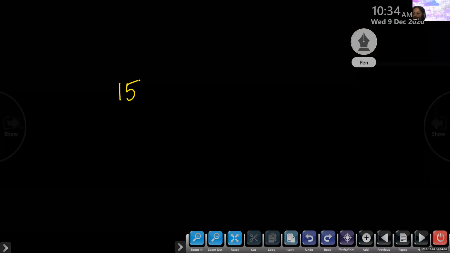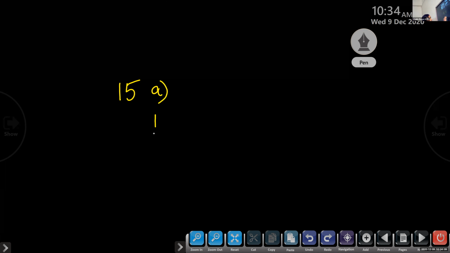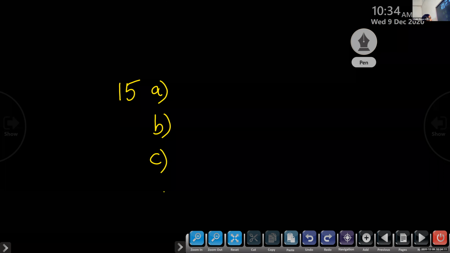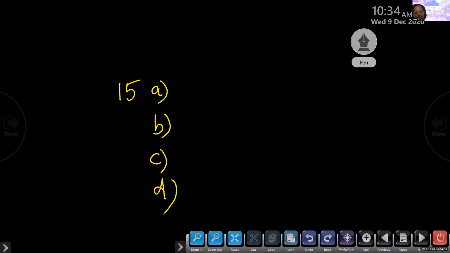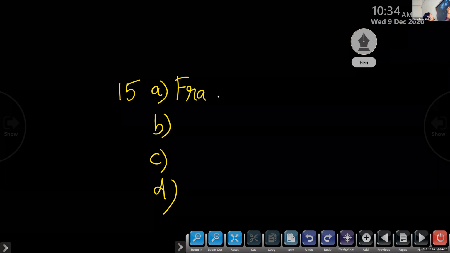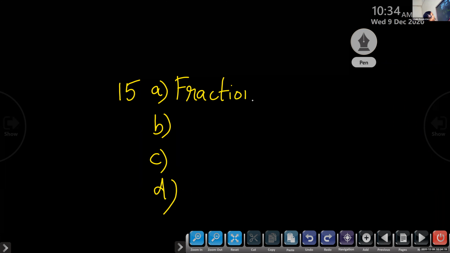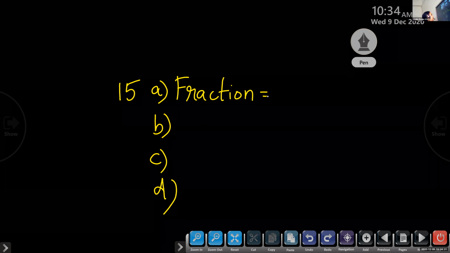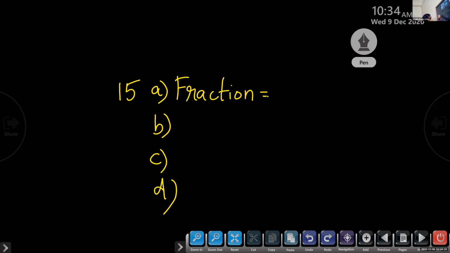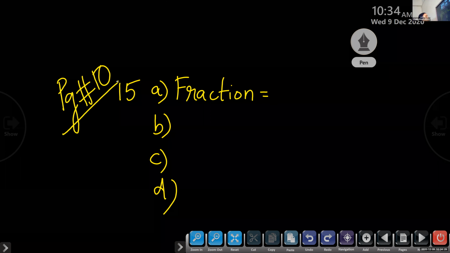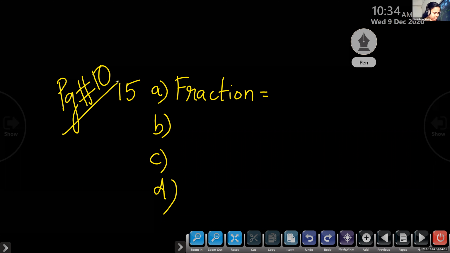Question number 15 was homework. I told you to write A, B, C and D, the fraction not shaded. For A, that is how many parts are not shaded divided by the total parts. Page number 10, question number 15.